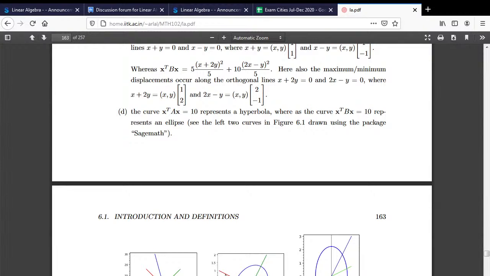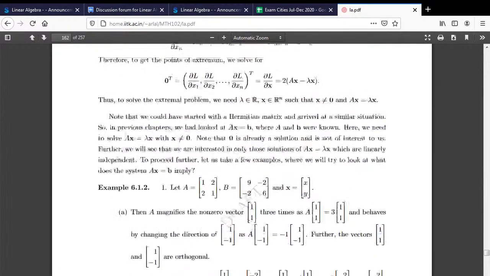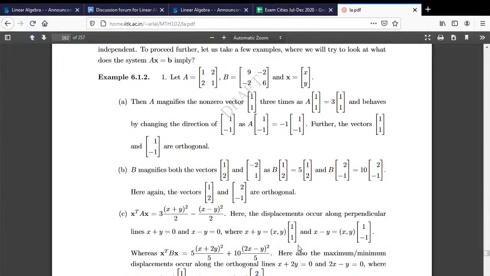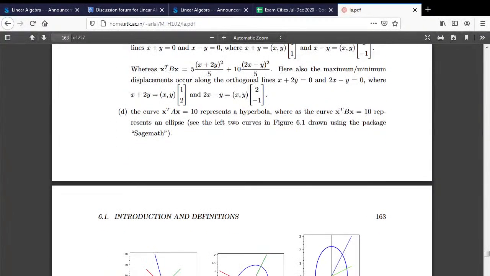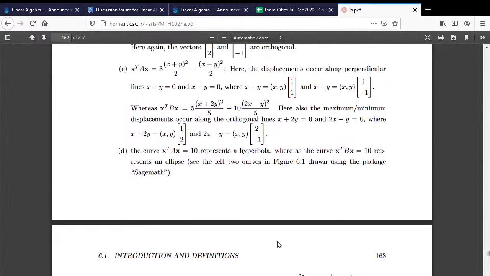Alright, and this red line is the eigenspace corresponding to the eigenvalue -1. Here A was symmetric, and 3 and -1 were the eigenvalues. So this 3 is the green line and this is the other one. Fine. Now the next one, look at the next diagram here.